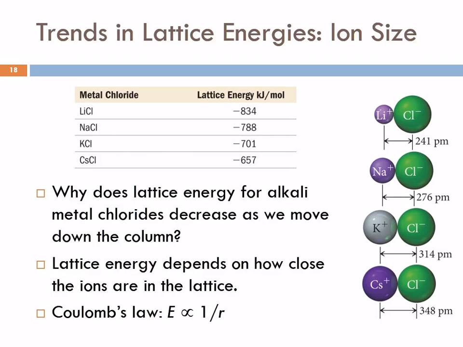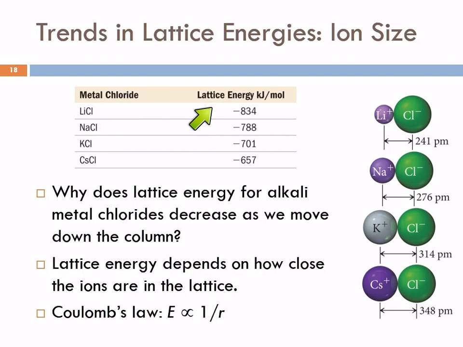Well, lattice energies have some trends, and one of the things that affects the lattice energy is the size of the ions. Let's look at the lattice energies here for lithium chloride, sodium chloride, potassium chloride, cesium chloride. There's a difference here.